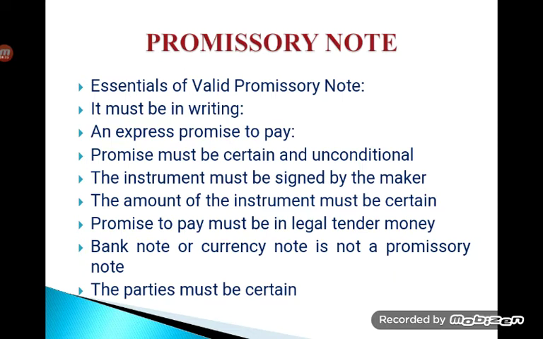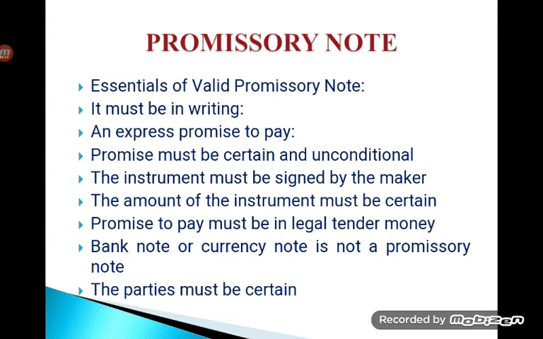To be specific on this point, earlier a currency note used to be considered a bearer promissory note, but it is actually not included under the Negotiable Instruments Act of 1881, even though earlier it was considered so; it was removed as per the Reserve Bank of India Act of 1935. So a bank note or currency note is now not a promissory note and cannot be considered as one.